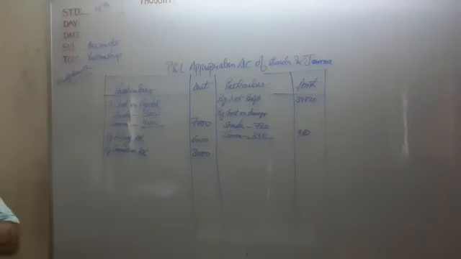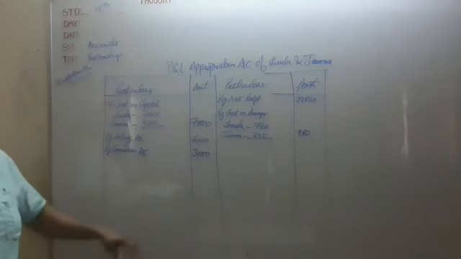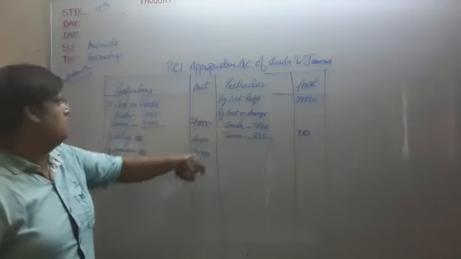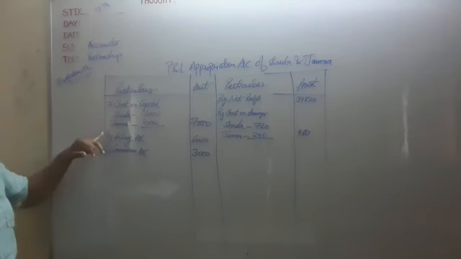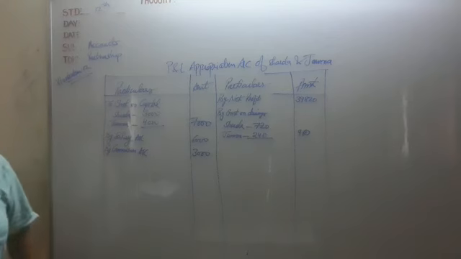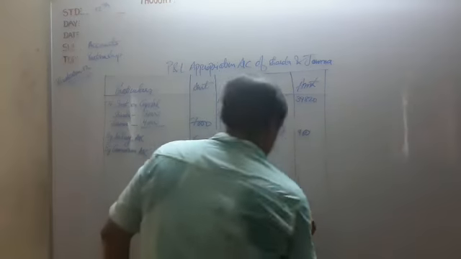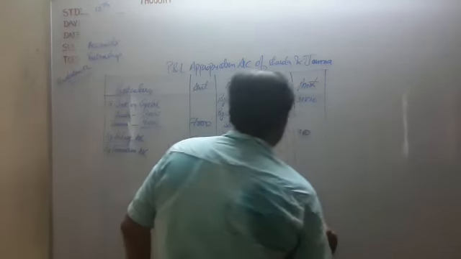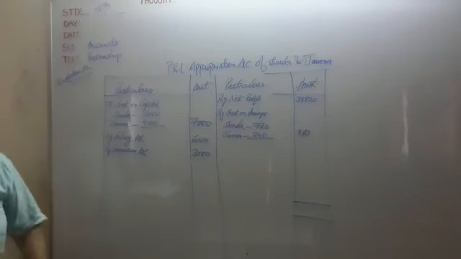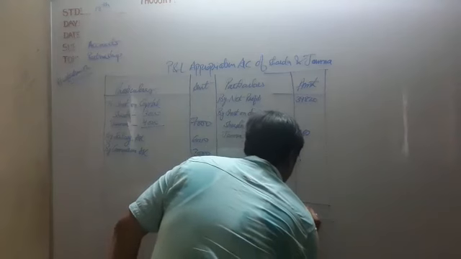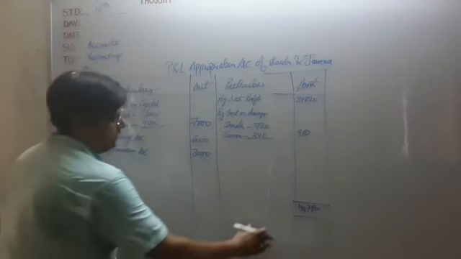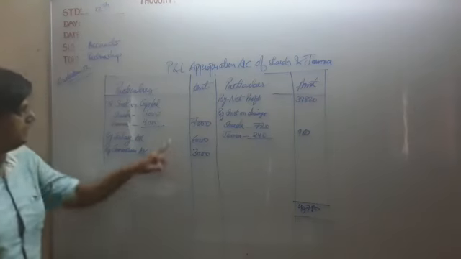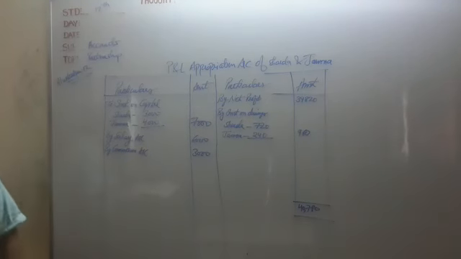So all the transactions we had seen: on the income side, net profit and interest on drawings, and the expenses of the firm, interest on capital, salary and commission. After we total this side, 39,820 plus 960, we get 40,780. From this we deduct 7,000, 6,000 and 3,000.